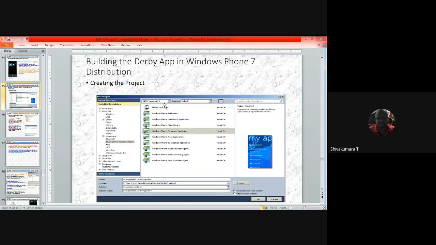You provide that there. The .NET Framework 4 is used here. In that available list of templates, select Windows Phone applications. It uses the Visual C Sharp coding style.